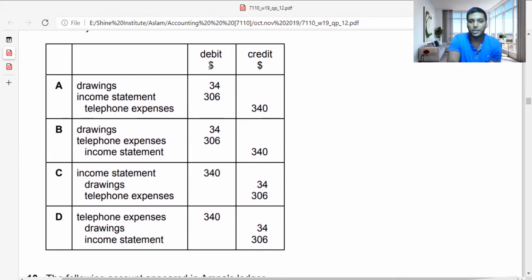So the answer is A. Again, when it comes to this, you need to know why the income statement has a debit: because it's an expense. Expenses are shown on the income statement as a debit. If it's income, the income statement should show it as a credit. So the total value should be credited on the telephone expense account, and this should be transferred to the drawings account and the income statement. If I show it to you in your Excel sheet, you will have a clearer idea.